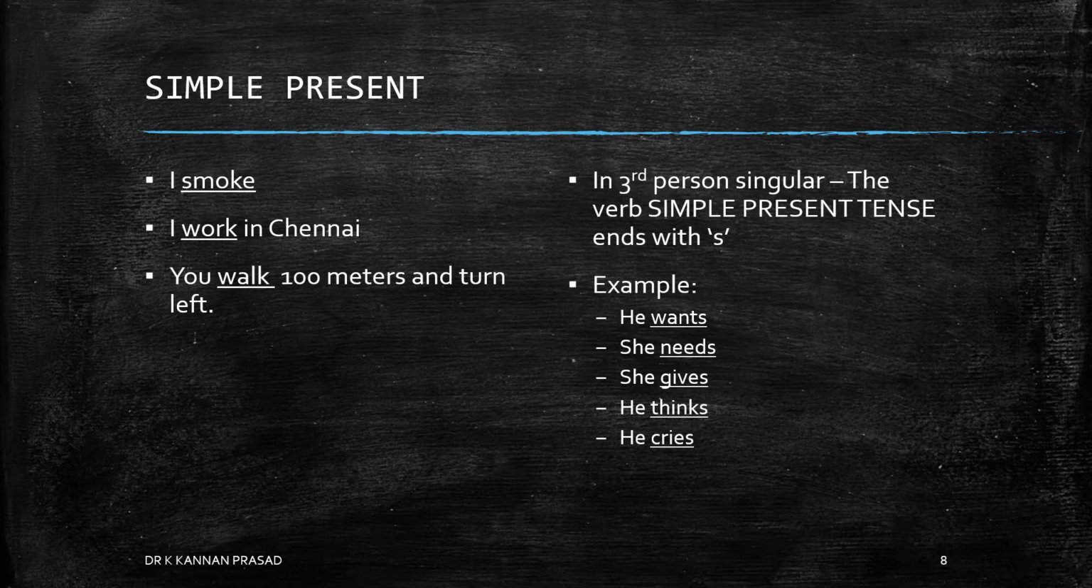On the other hand, whenever a tense form is used and the noun is in third person singular, the verb in simple present tense always ends with an S. For example, he wants, she needs, she gives, he thinks, and he cries. Here, wants, needs, gives, thinks, cries are all in the simple present form, but the noun is in third person singular form. Hence, we are adding S to the verb.